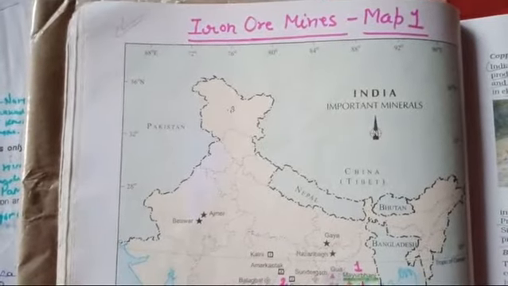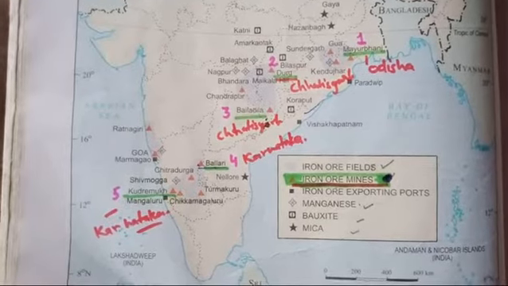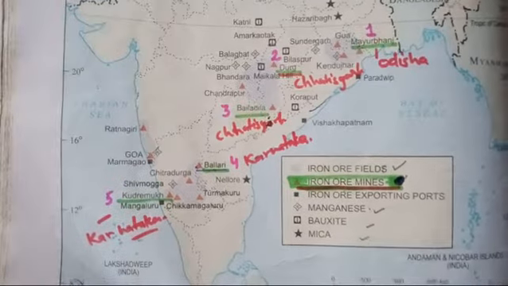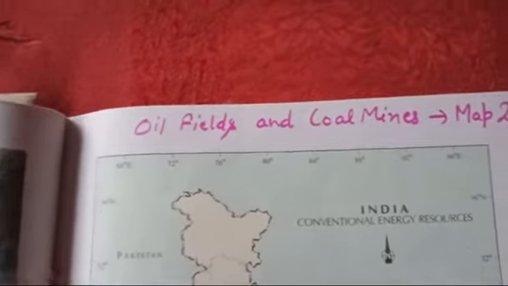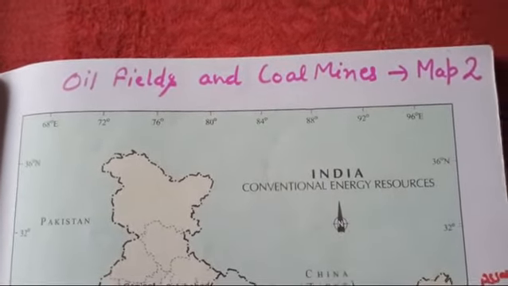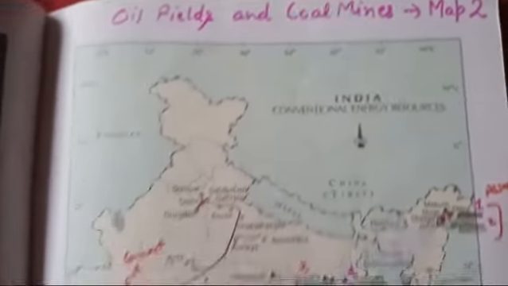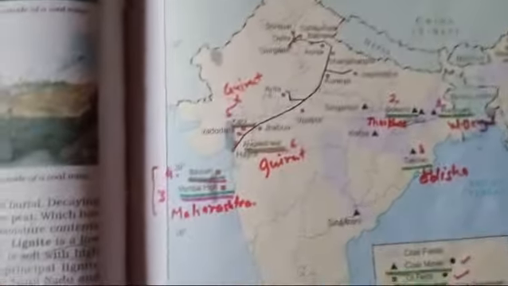So in first map you have to fill iron ore mines in your homework from this chapter: Mayurbhanj, Durg, Beladila, Ballari, and Kudremukh. Now in second map of this chapter, you have to locate certain oil fields of India and coal mines. It will be your map number 2. Yes, all 3 maps will be Indian outline political maps.